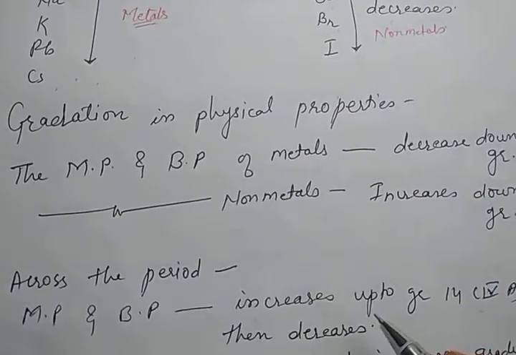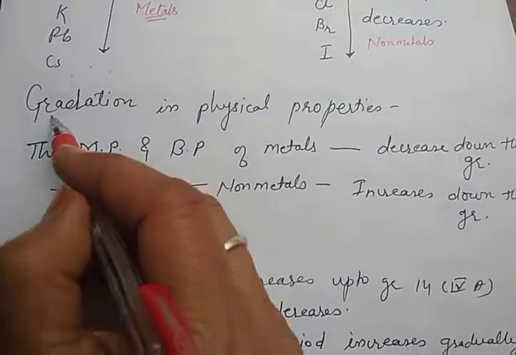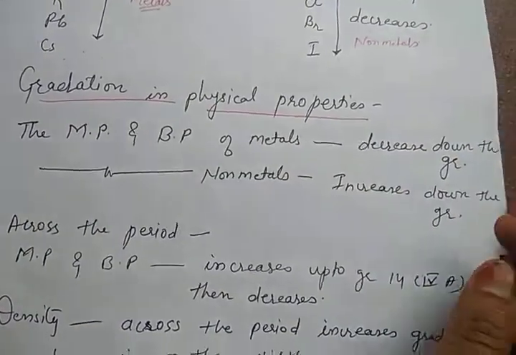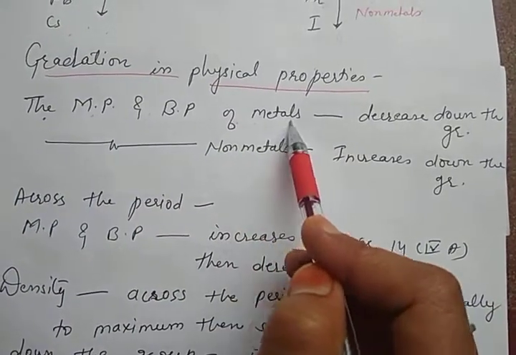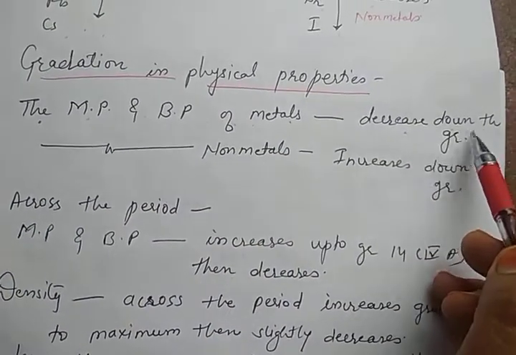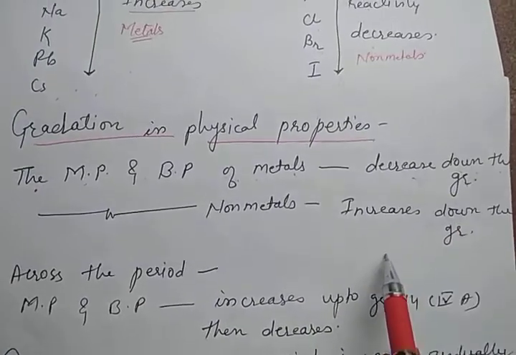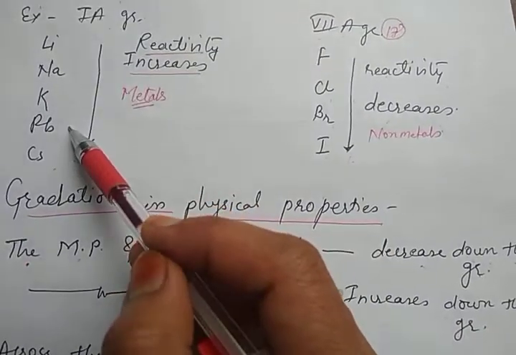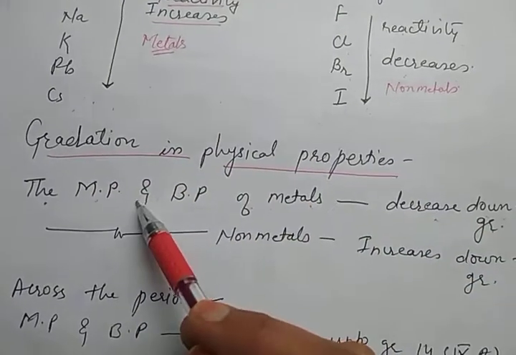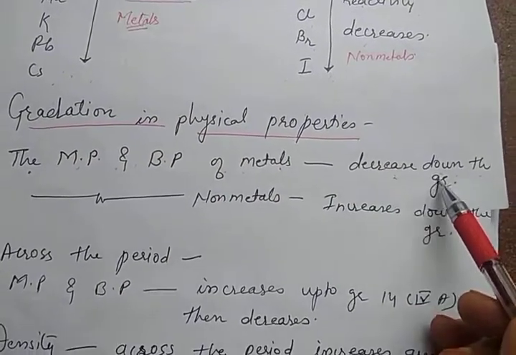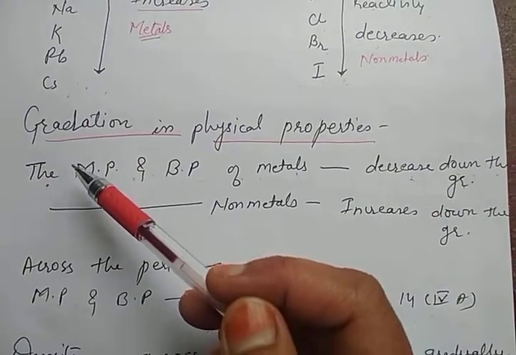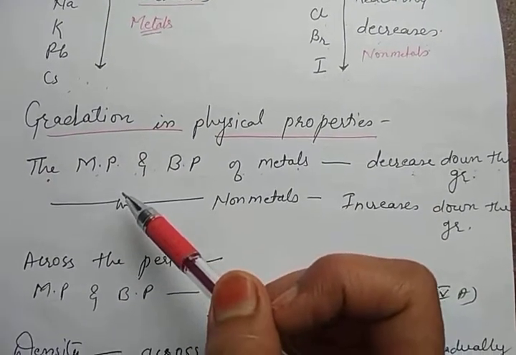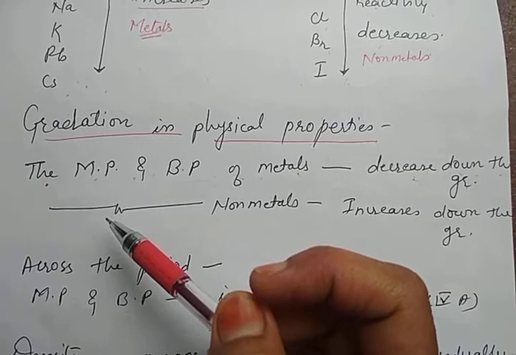There are a few gradations in the physical properties also given in our syllabus. Let me just revise them. The melting and boiling points of metals decrease down the group. Let me take the example again: lithium, sodium, potassium, rubidium and cesium. Their melting point and boiling point go on decreasing down the group. And that's why sodium and potassium are soft metals that can be easily cut by a knife.